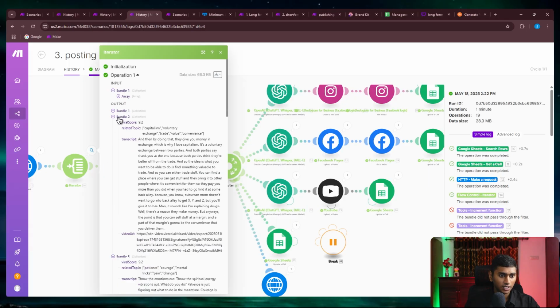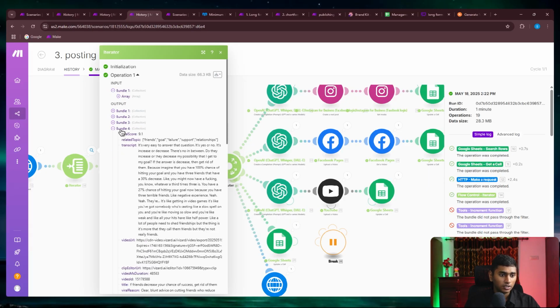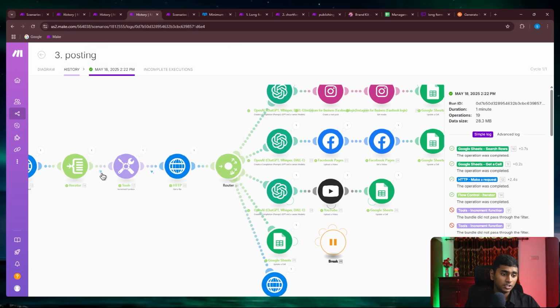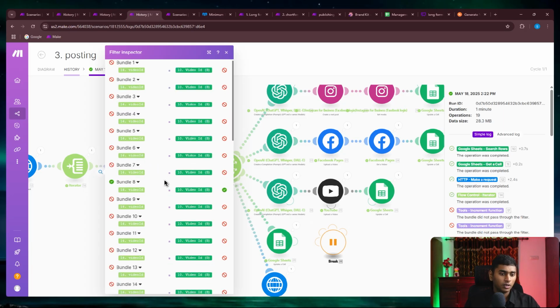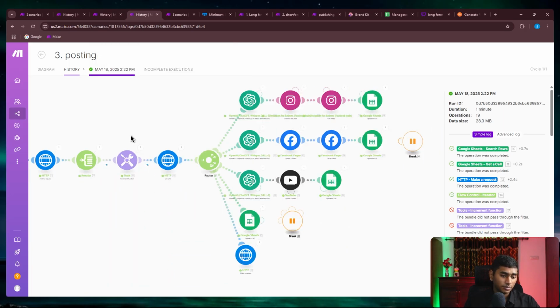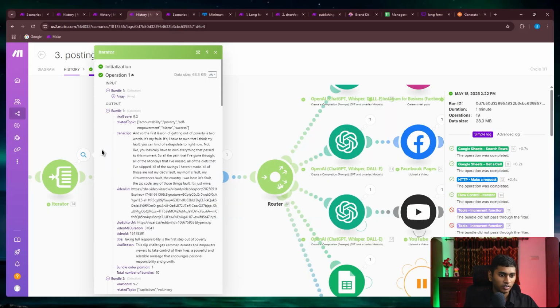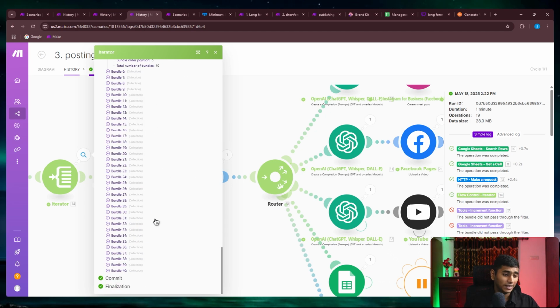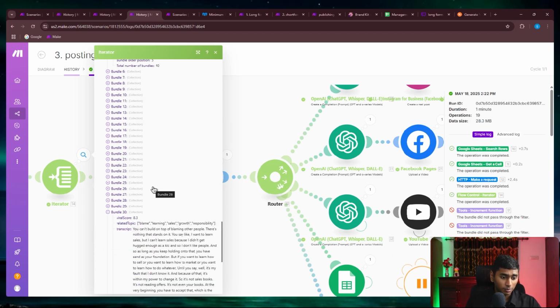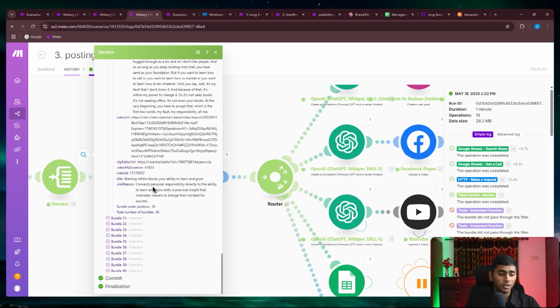The idea is that it would run 40 times, but since I've added a filter, it would just do it basically for one. So this is just a defense mechanism that I've used to make it run once no matter what. The filter is just going to match once, but let's say for some reason Vizard API has a bug, or they've got multiple videos with the same video ID, which 99.99% shouldn't happen.